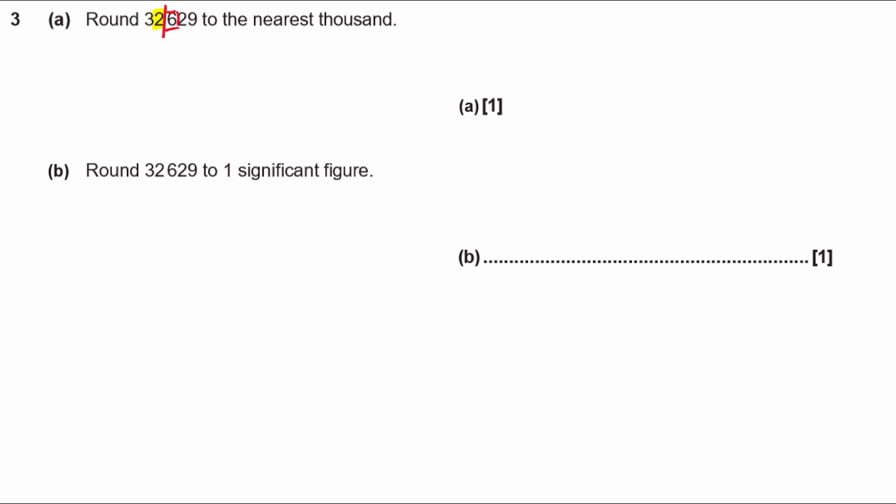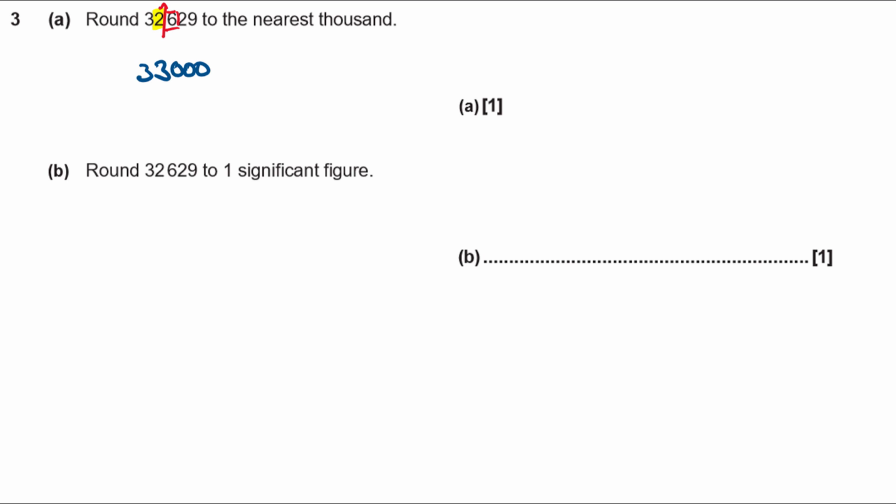If it's 4 or less, we're going to round down, and in this case it's 5 or more, so I'm going to round this one up. So my 32 at the beginning is going to go one up. It's going to go 33. Now 33 is not a good estimate of 32,629. My rounded number has to have the same magnitude. That 3 at the beginning was tens of thousands, so we need to make this number tens of thousands again just by adding some extra zeros on the end. Just check your answer is the same magnitude as what it was to start with. 33,000.